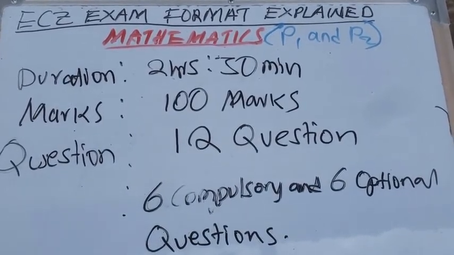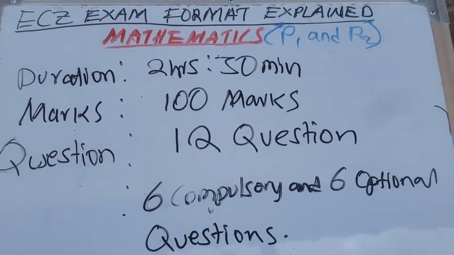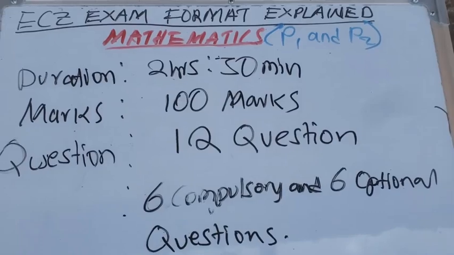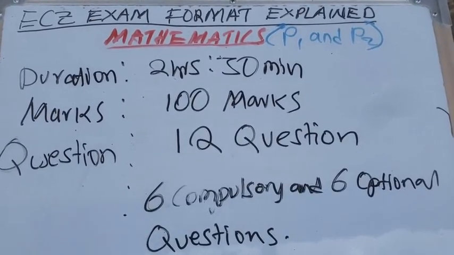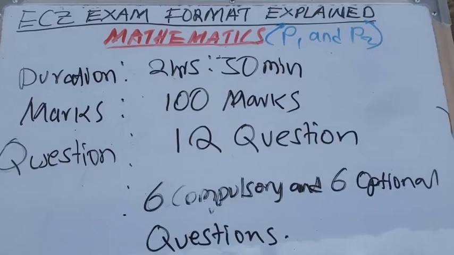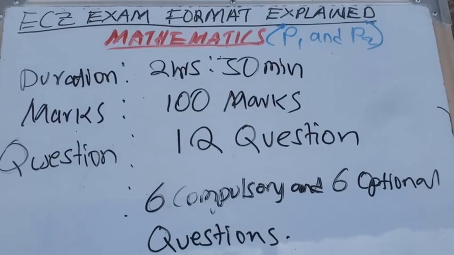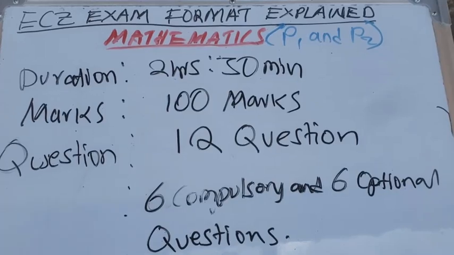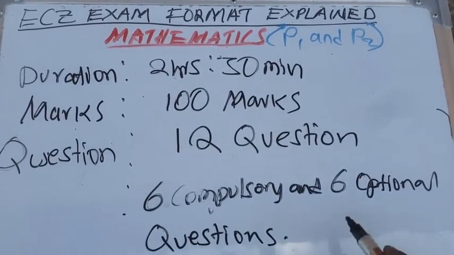From question 1 up to question 6, you have to answer them, whether you like it or not, whether you know them or you don't know how to answer them. You just have to answer because it is a must. They are compulsory questions. Then starting from question 7 up to question 12, the last 6 questions, they are optional. This is section B.